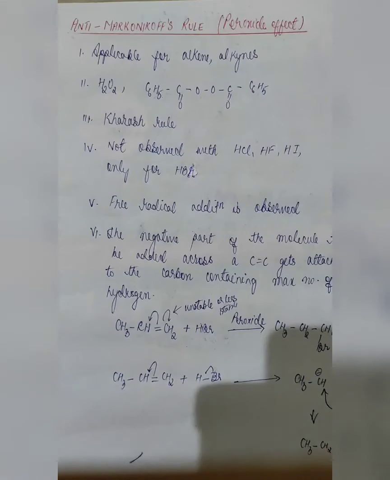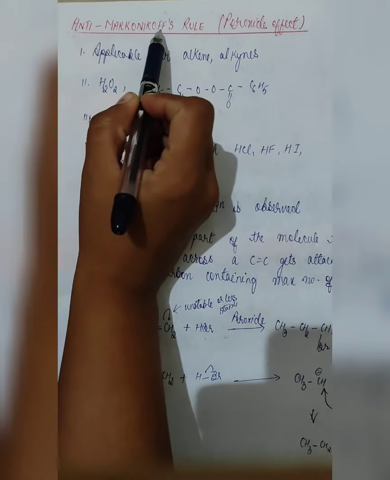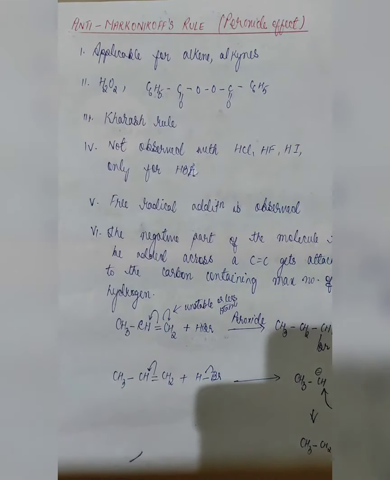Let us go to the next rule, which is anti-Markovnikov's rule. It may be V or F, it's the same thing. So this rule is also known as the peroxide effect or Kharasch rule or radical addition reaction. In this case, electrophilic addition reaction does not take place. Only free radical addition reaction will take place. But I will not be discussing the radical process because it will become complicated. I will be explaining in a simple manner.